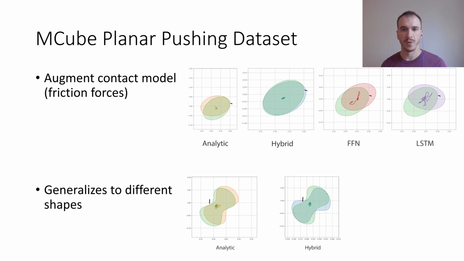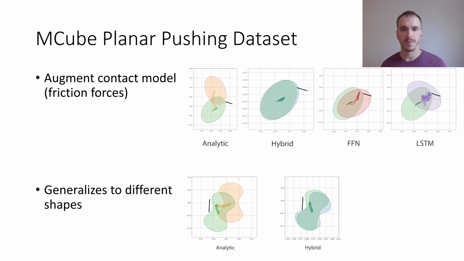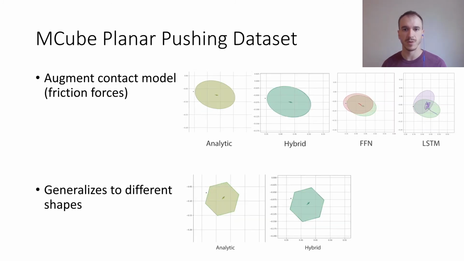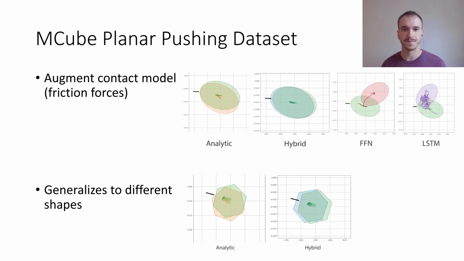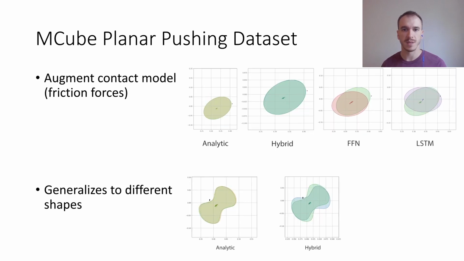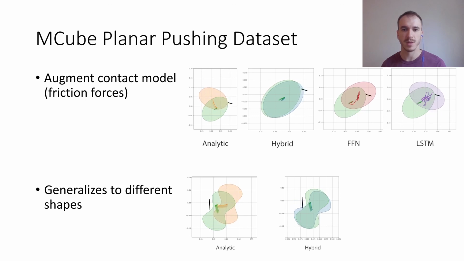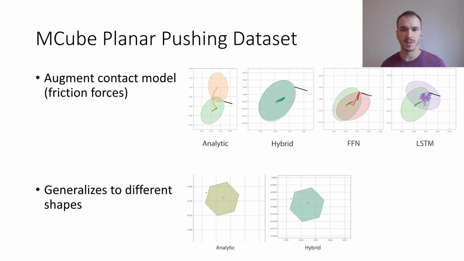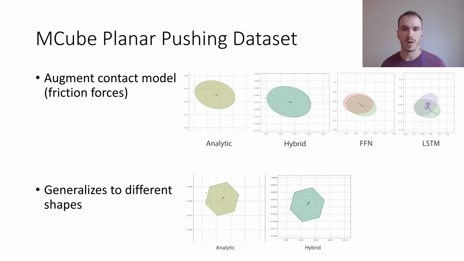We demonstrate the performance of our hybrid approach, where the simulator is augmented by a neural network, against the purely analytical model and two entirely data-driven approaches, a feed-forward neural network and a long short-term memory network. As can be seen in the top row, our approach achieves a significantly smaller deviation from the real pushing motion, shown in green, compared to these baselines. Since our augmentation is to individual elements in the contact point grid, our learned model generalizes to different geometries without retraining.